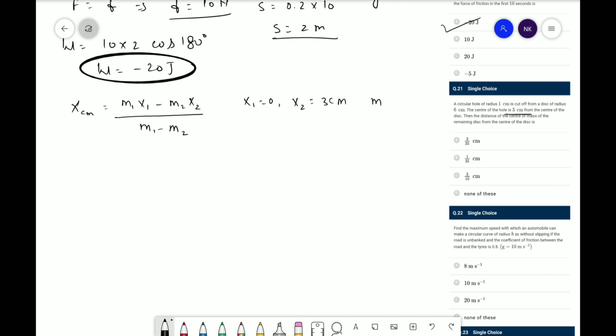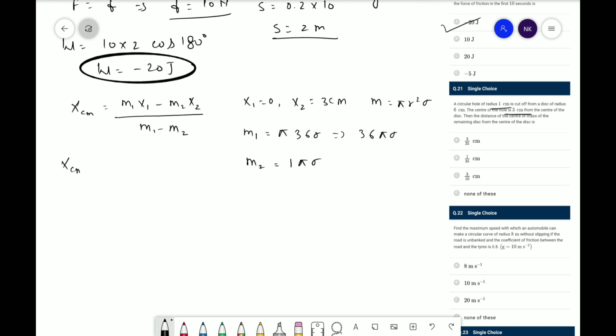And we know that mass can be defined as pi r square sigma. So in the case of m1, r1 is given as 6, so 36 pi sigma. Now in case of m2, the radius of hole is 1, hence 1 pi sigma.